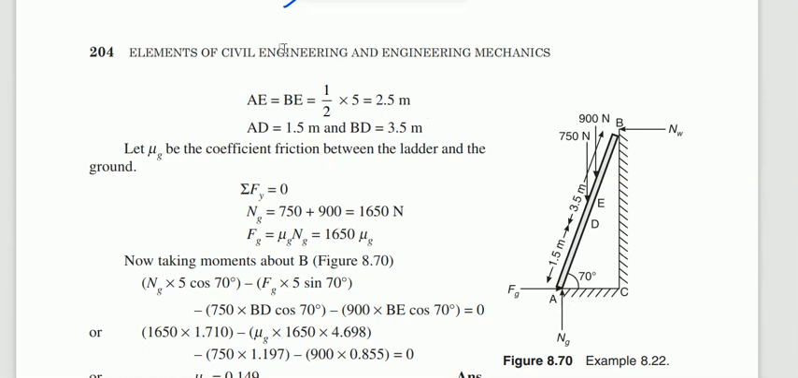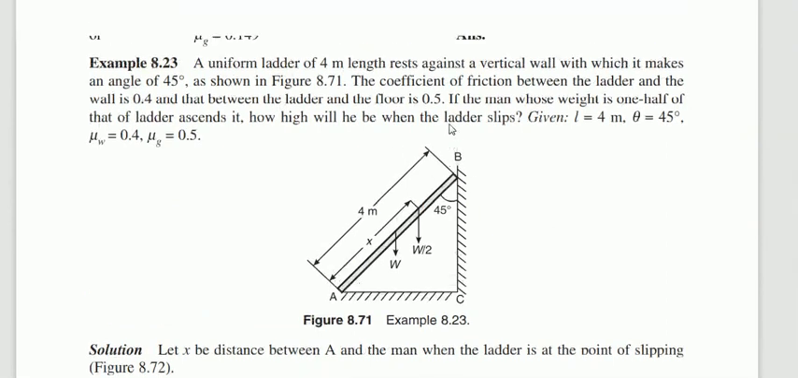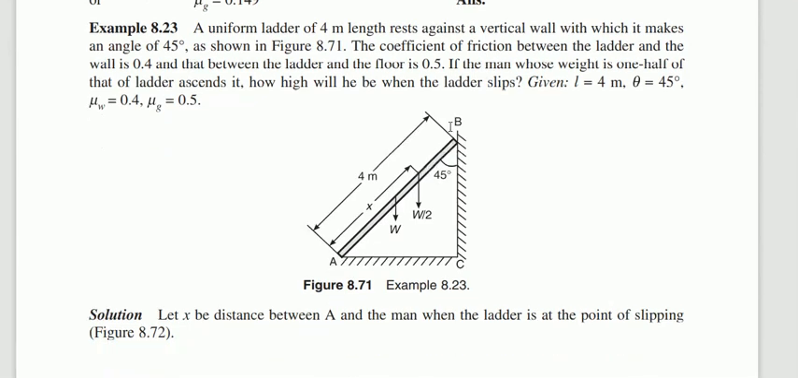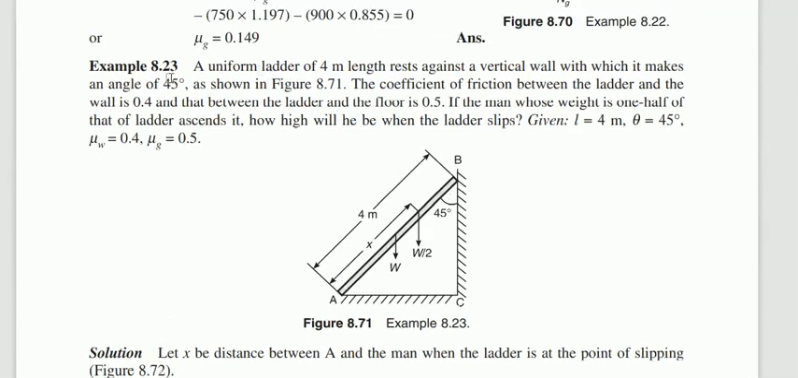Now we can go for another problem that is on the ladder itself. Let us see what we need to find out in these kinds of problems. Let's concentrate on what is given and what you need to find out. A uniform ladder is there. The length of the ladder is 4 meter as shown in the figure, and it is resting against a vertical wall, making an angle of 45 degrees.